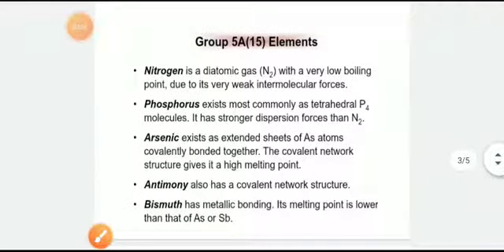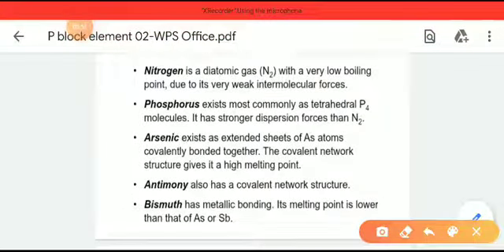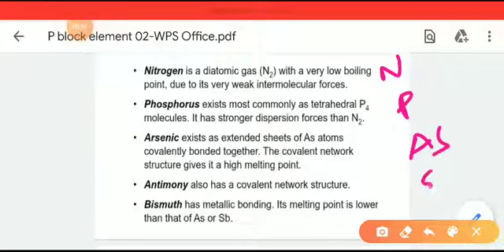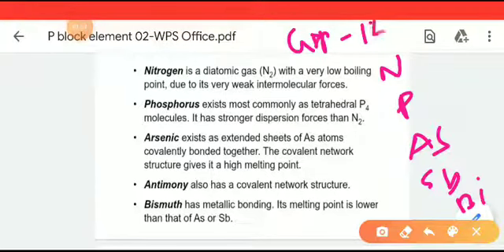As we know, in group number 15, which elements are present? Nitrogen, phosphorus, arsenic, antimony and bismuth. Remember, this group number 15 is named the nitrogen family, and the elements are known as pnictogens or pnictides.